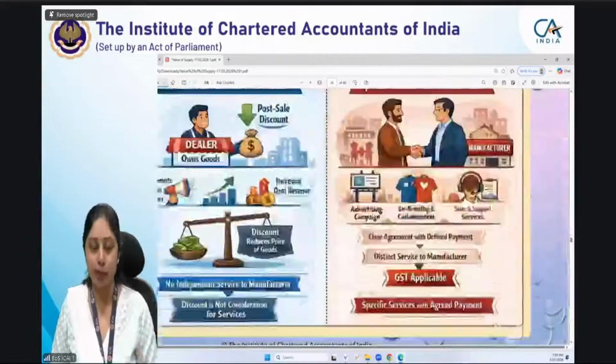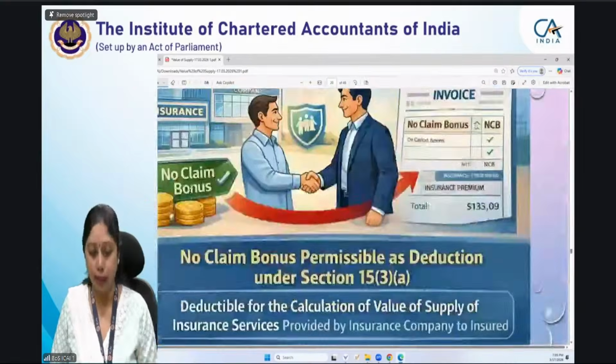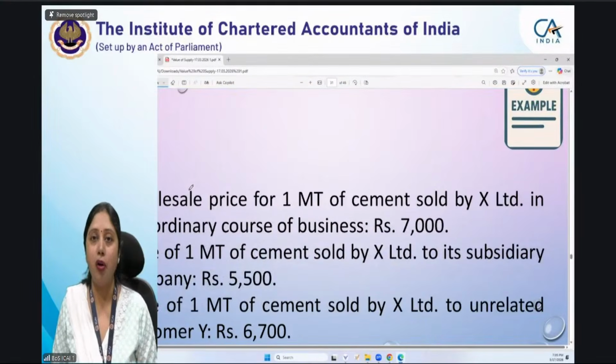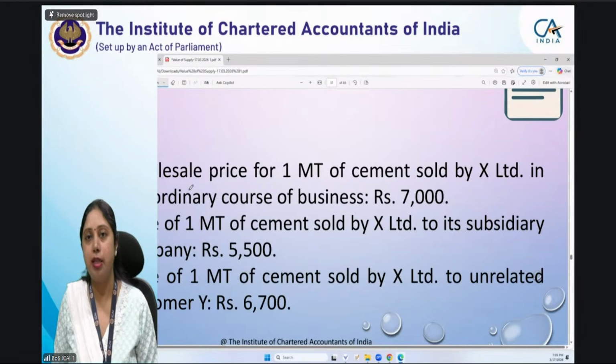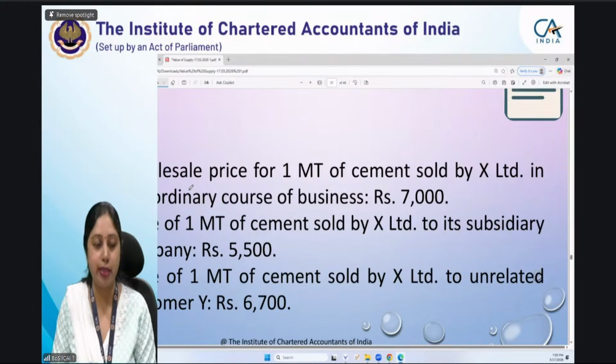A post supply discount, this circular is there. That I will take later on. First of all, whatever understanding we have developed till now of section 15, we'll take some illustrations, or sorry, examples. Based on that, you will get some clarity on section 15. फिर हम आगे बढ़ेंगे. We'll take test your knowledge questions also, circulars also, everything we'll cover. चैप्टर में जो भी कुछ है कुछ बचेगा नहीं. हम टेस्ट योर नॉलेज हो सकता है कुछ एक क्वेश्चंस रह जाएं, बट हम प्रोविजन कोई मिस नहीं करेंगे. Circular will not miss any of the circulars, any of the explanations. So quickly start with the first example.